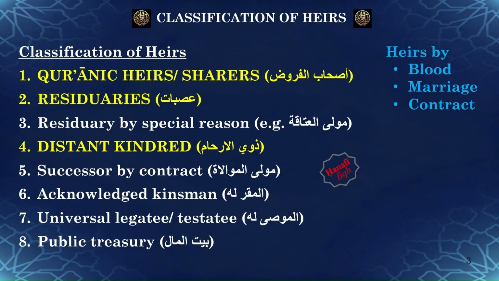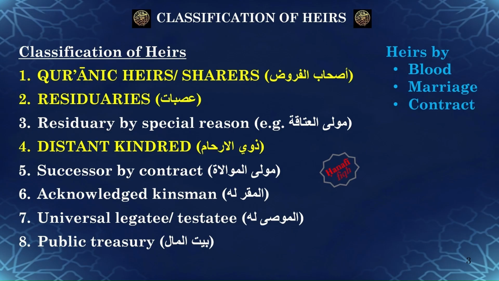Distant kindred heirs, referred to as Dhawil Arham. 5. Successor by contract, referred to as Mawla al-Muwalah. 6. Acknowledged kinsman, referred to as al-Muqarr lahu. 7. The universal legatee, referred to as al-Musa lahu. And 8. The public treasury, Baytul Mal.